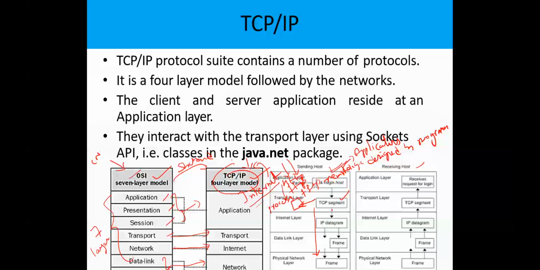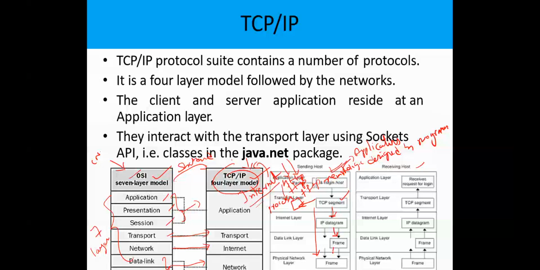Okay, so this segment will be transported to the datagram in the internet layer, and this datagram packet will again be transported to the data link layer. In the data link layer, the packet is called a frame, and this frame will be transported to the physical layer. The physical layer delivers the data in terms of a frame, and this frame will be converted into bits and bytes and transported over the physical media.